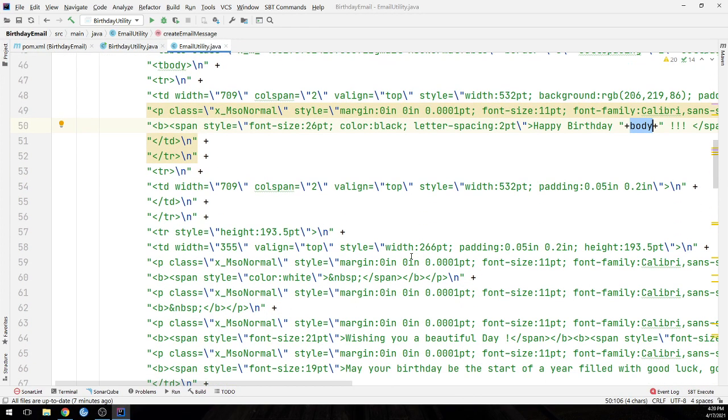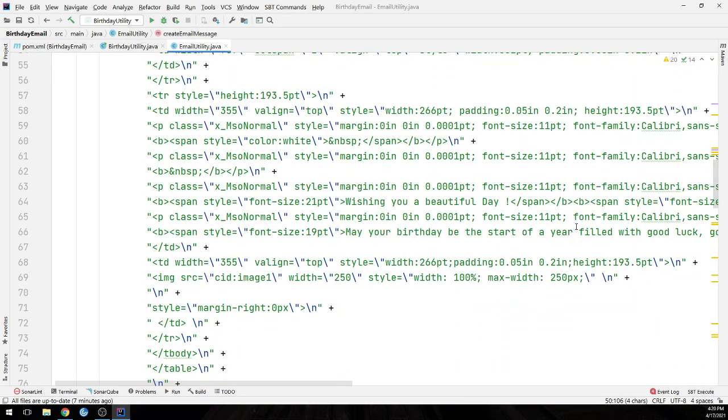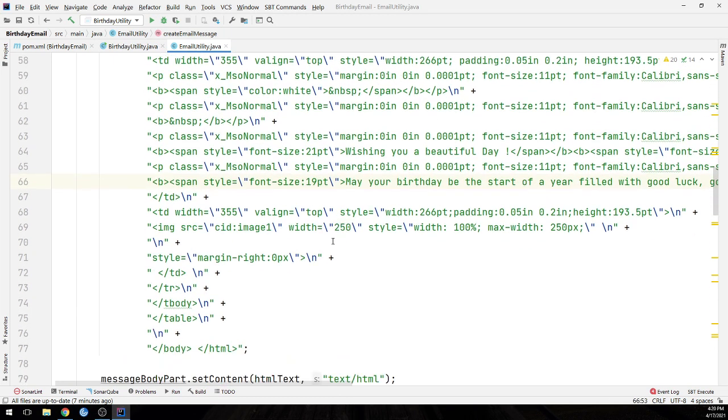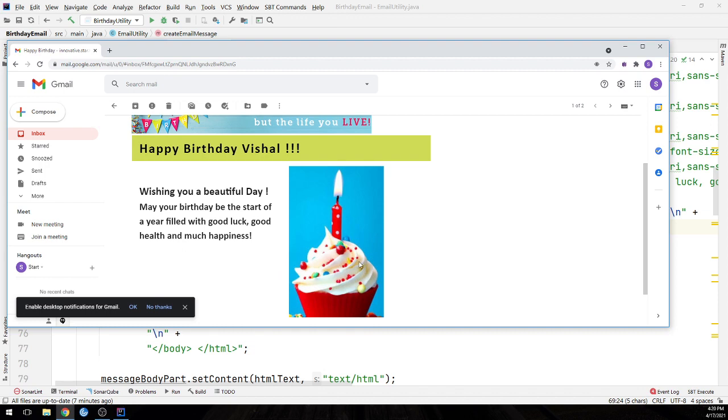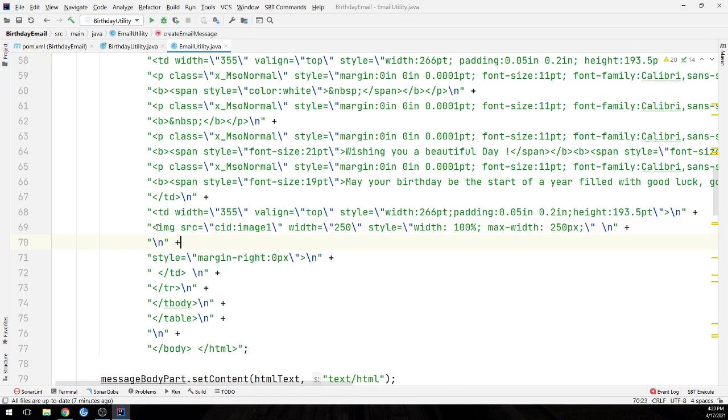After that come all the static messages, like may your birthday be, and so on. At the end is the image source, the birthday cake, which we have added with the image source, image and image one.